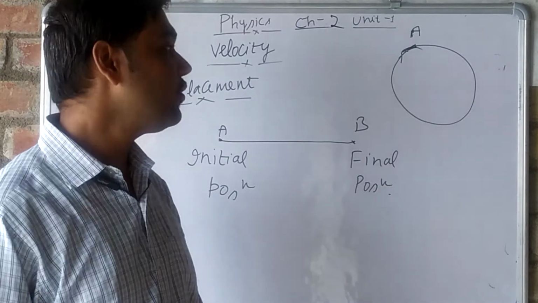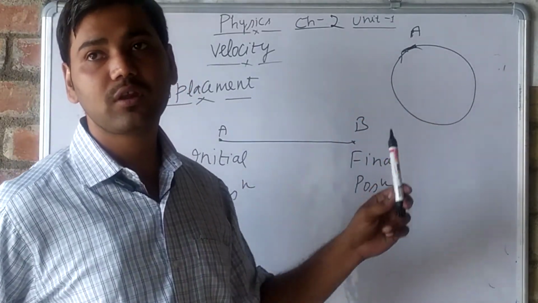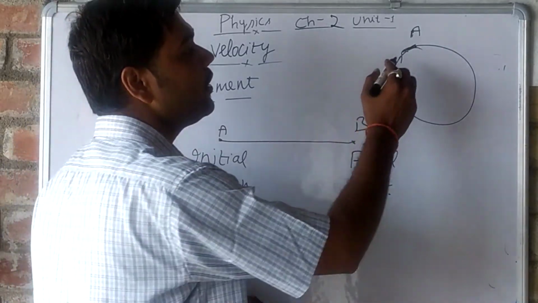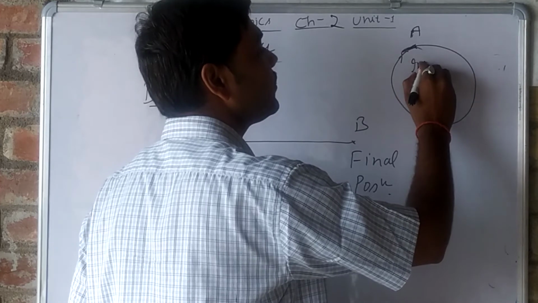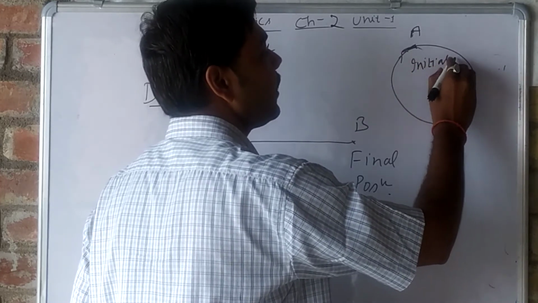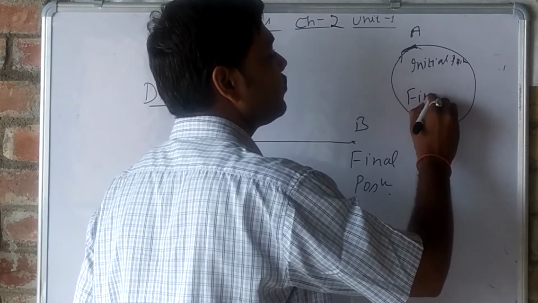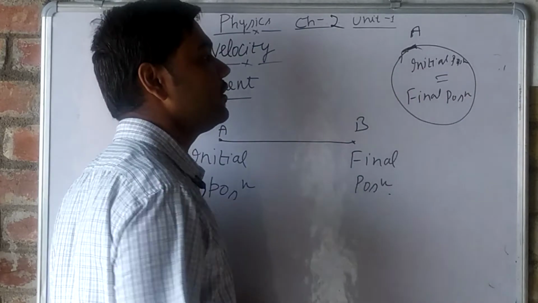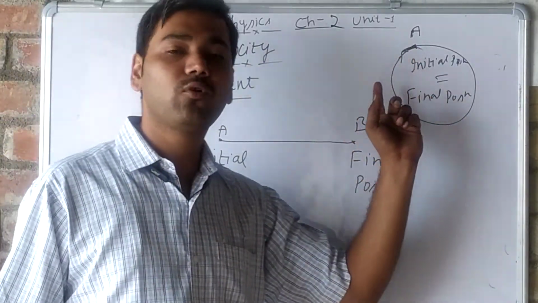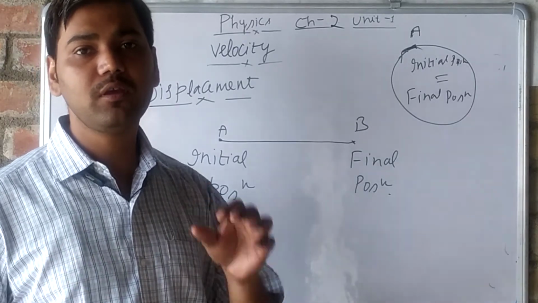But displacement will be the difference between initial position and final position, and here initial position and final position both are same in a circular path. So displacement will be zero.